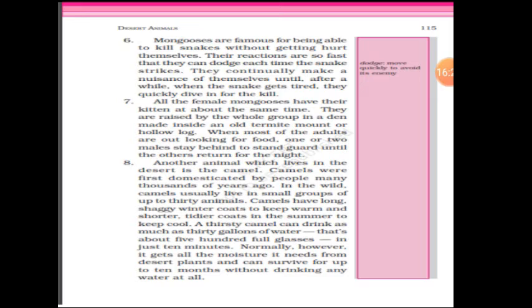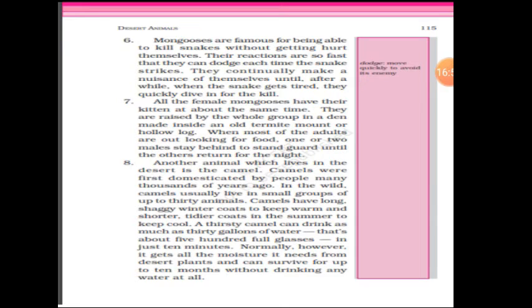Like it is told, the female mongoose all give birth at the same time, and all the mongoose babies will be raised in a group. It is also said that when most of the mongoose are out, a few mongoose stay at home so that they can guard the small babies till the other mongoose return from the night. Means they take care of the babies.